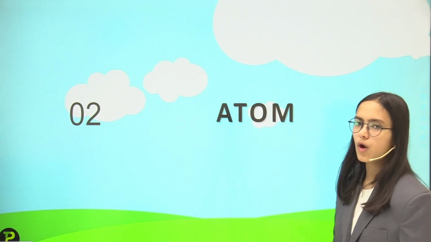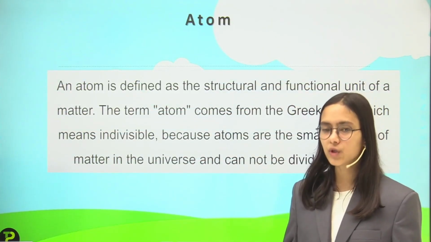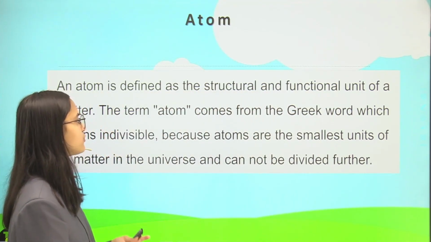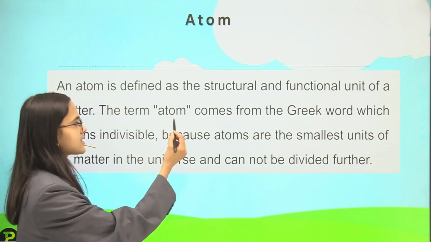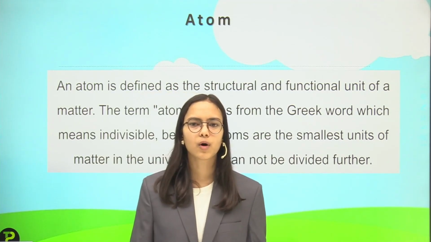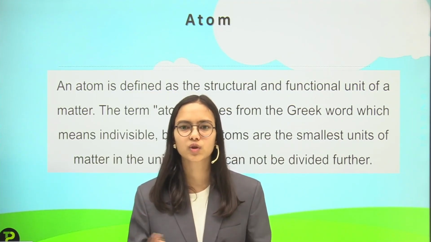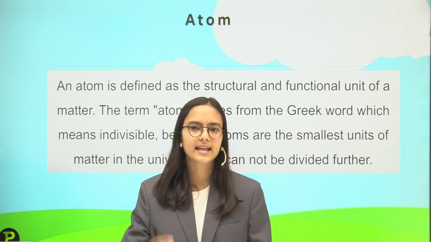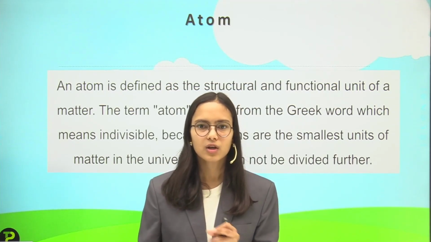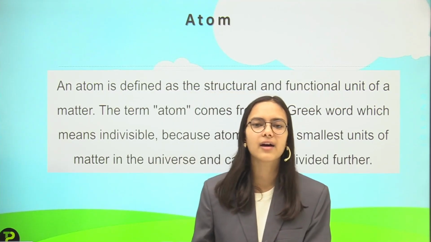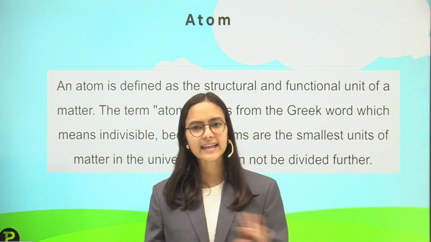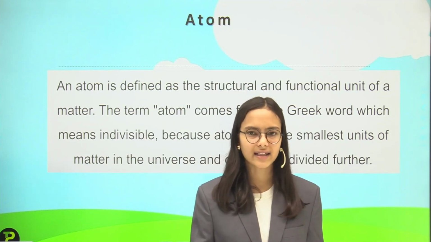Then we have the next topic, atom. This might be a new word to you, but I will explain everything and you try to understand what I am saying. Atom is defined as the structural and functional unit of matter. So we know that in our body, like I talk about biology, you have studied the cell. What is a cell? A cell is the fundamental unit of the human body. So like that we have atoms. Atoms are the fundamental unit of matter. Anything we see is made up of atoms.